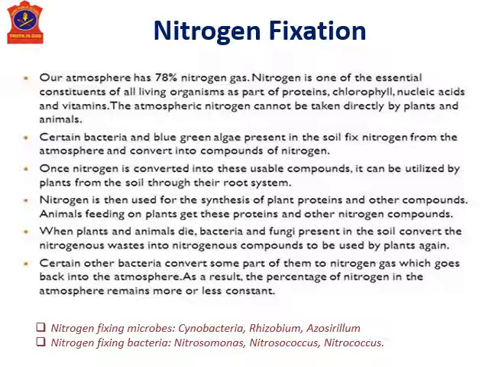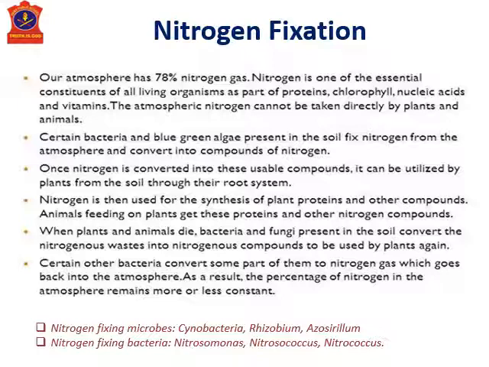Now what happens when these plants and animals get this nitrogen, and after some time they die? These nitrogen compounds go again into the soil, and from there certain bacteria present in the soil convert these nitrogen compounds into nitrogen gas and send it back to the atmosphere, and this is called the nitrogen cycle. We will discuss it in our coming topics.